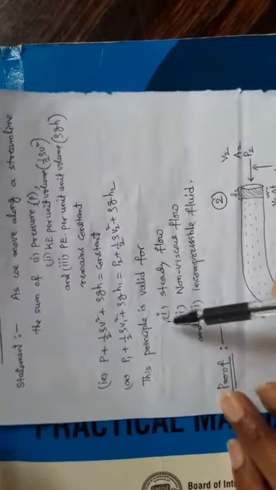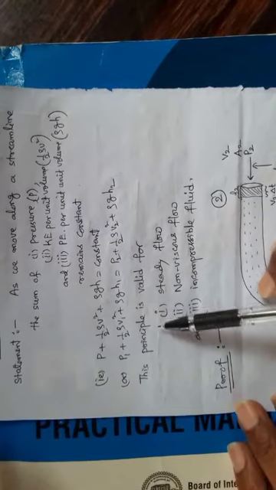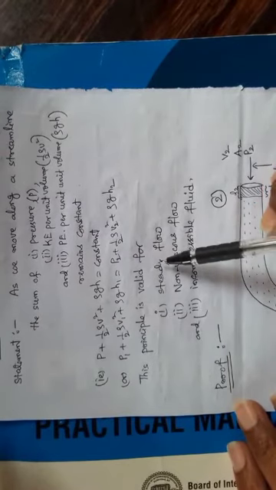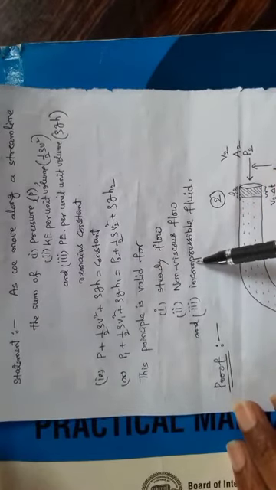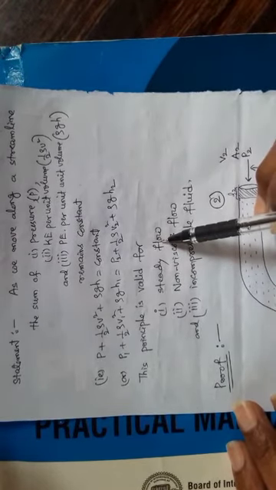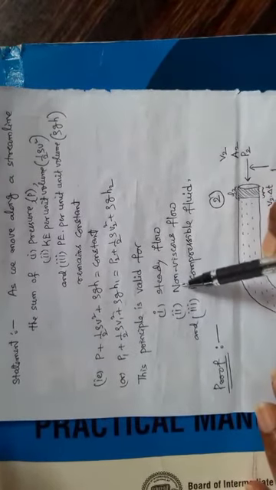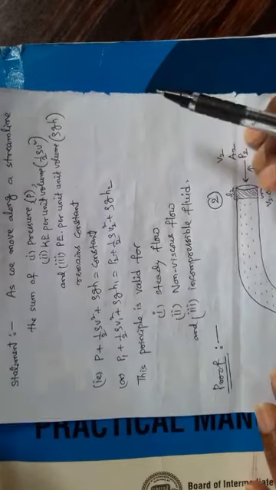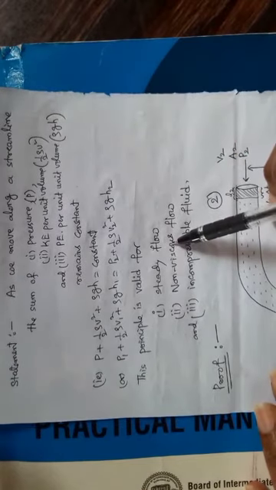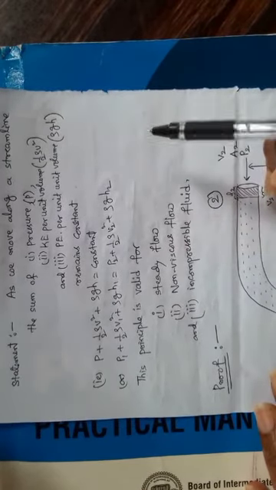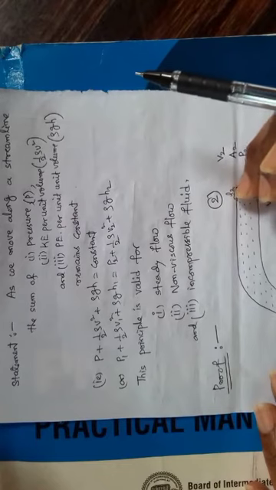An important thing is, this principle is valid subject to the following conditions. 1. The fluid flow must be a steady flow. It should not be turbulent. Second, non-viscous flow. Viscosity is like the friction between 2 solid bodies.